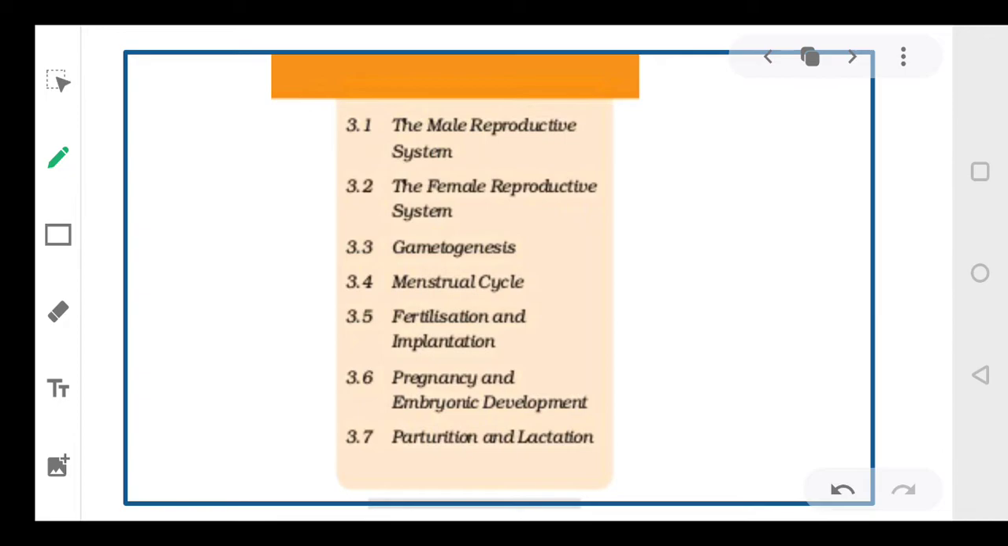Now, in this chapter, chapter number 3, we'll be talking about the human reproductive system, the female reproductive system, gametogenesis, that is the formation of gametes, the menstrual cycle, fertilization and implantation, pregnancy and embryonic development, and the last topic will be parturition and lactation. So the contents of the topic are 3.1 to 3.7.